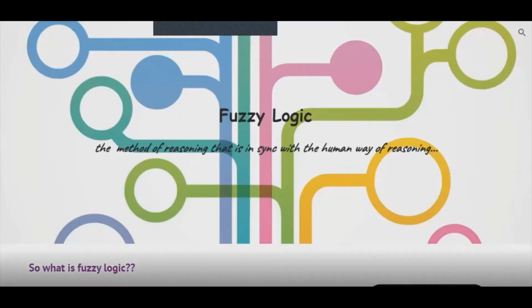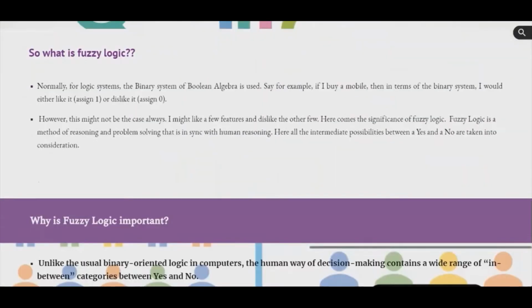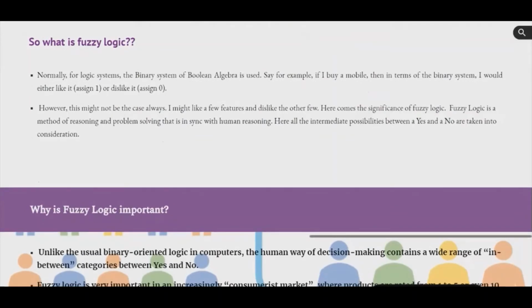Fuzzy logic. Today we shall present before you our project on fuzzy logic. What is fuzzy logic? Normally, for logic systems, the binary system of Boolean algebra is used. Say, for example, if I buy a mobile, in terms of the binary system I would either like it or dislike it. However, this might not be the case always. I might like a few features and dislike a few others. Here comes the significance of fuzzy logic.